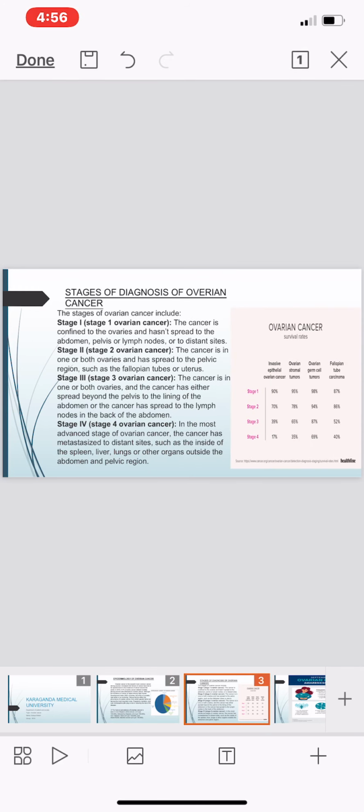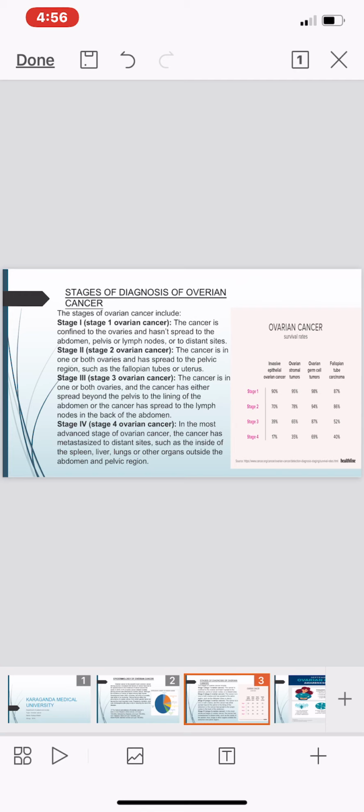The next topic of our discussion is the stages and diagnosis of ovarian cancer. Mainly there are four stages, stage 1, stage 2, stage 3, and stage 4, and we will discuss how we can diagnose them. First, stage 1: the cancer is confined to the ovaries and hasn't spread to the abdomen, pelvis, or lymph nodes. It is confined to only one location.